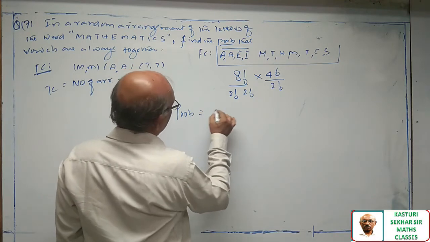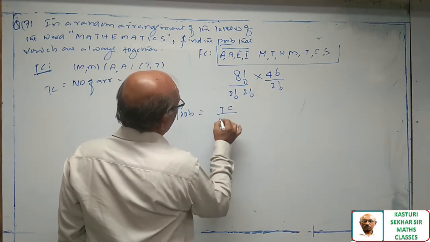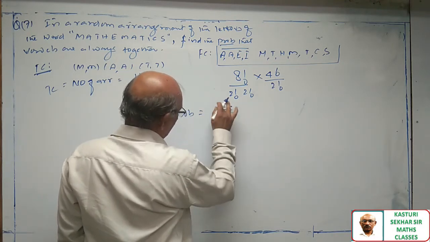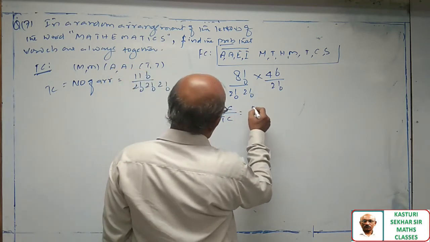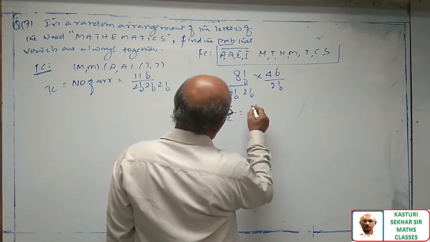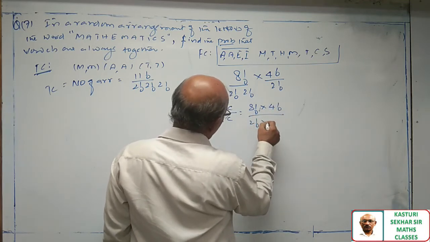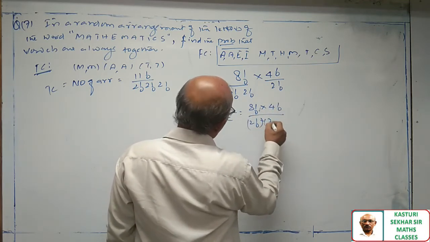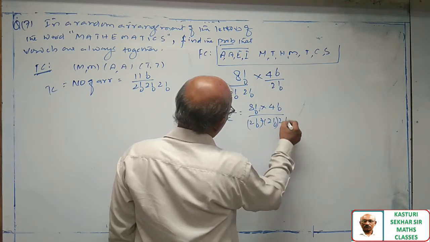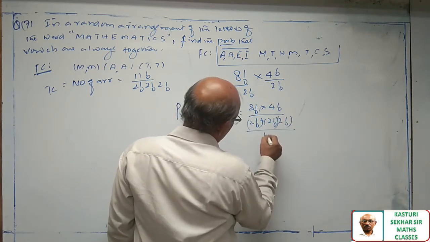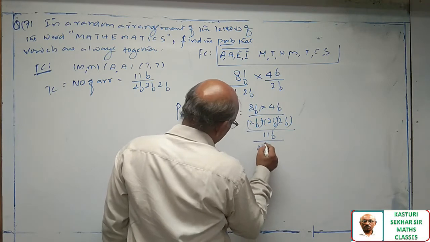Probability is equal to favorable cases divided by total number of cases. This is 8 factorial into 4 factorial divided by 2 factorial into 2 factorial into 2 factorial, divided by 11 factorial.